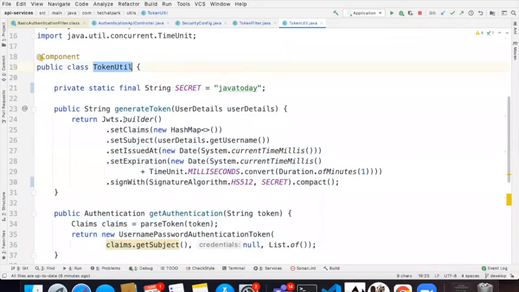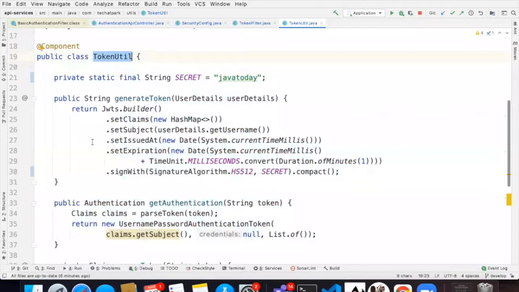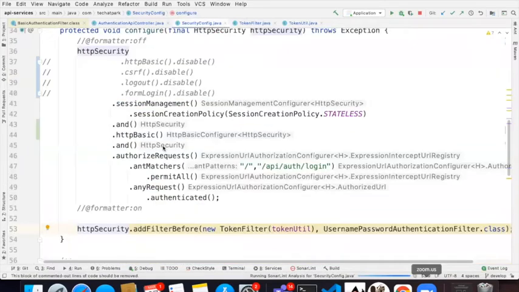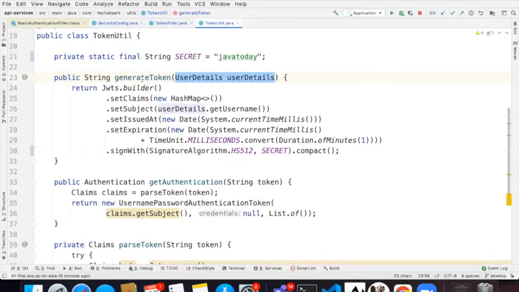You can use anything. Ultimately, you are responsible for providing two things: from your user details, you need to create your tokens, and from your tokens, you need to create back your authentication. Now, we are going to start with the token-based implementations. First thing first, we need to create a token. At the same time, we need to get authentication, both sides should be possible.